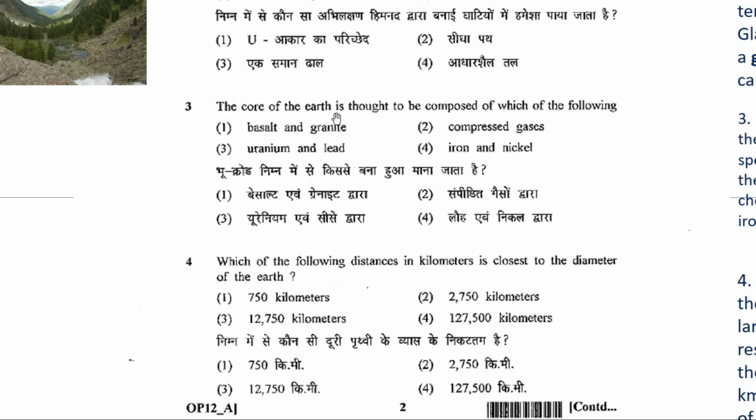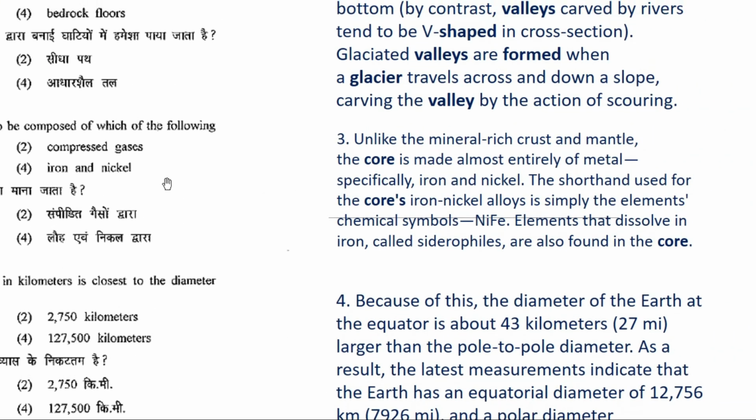Okay, so we have seen that the crust, mantle and core have some distinct compositions: your Sial, silica plus aluminium, then your Sima, silica plus magnesium, then you have your Nife, iron and nickel. Okay, nickel and iron, Nife. Fine. So we have to tell that the composition of core is, first, basalt and granite, second, compressed gases, third, uranium and lead, and fourth, nickel and iron. Now let's have a look at the explanation.